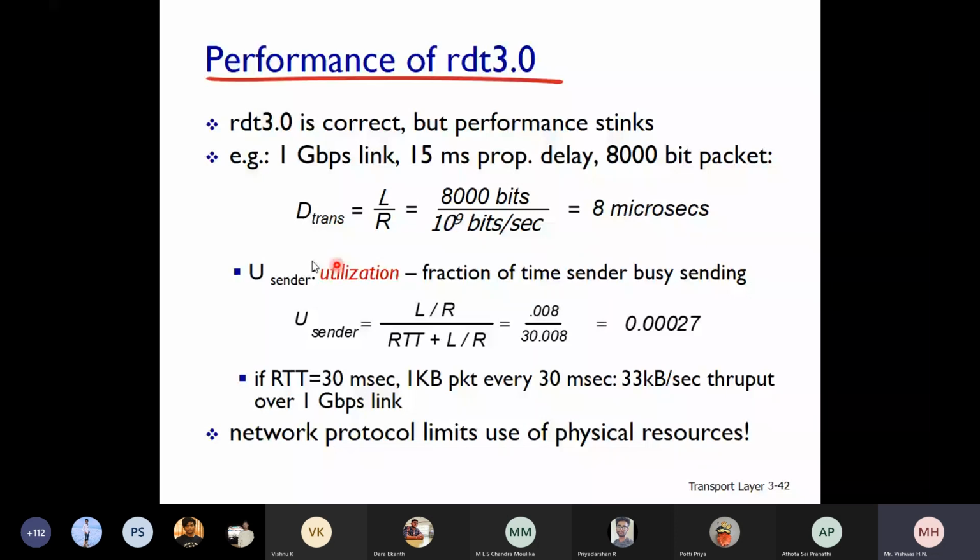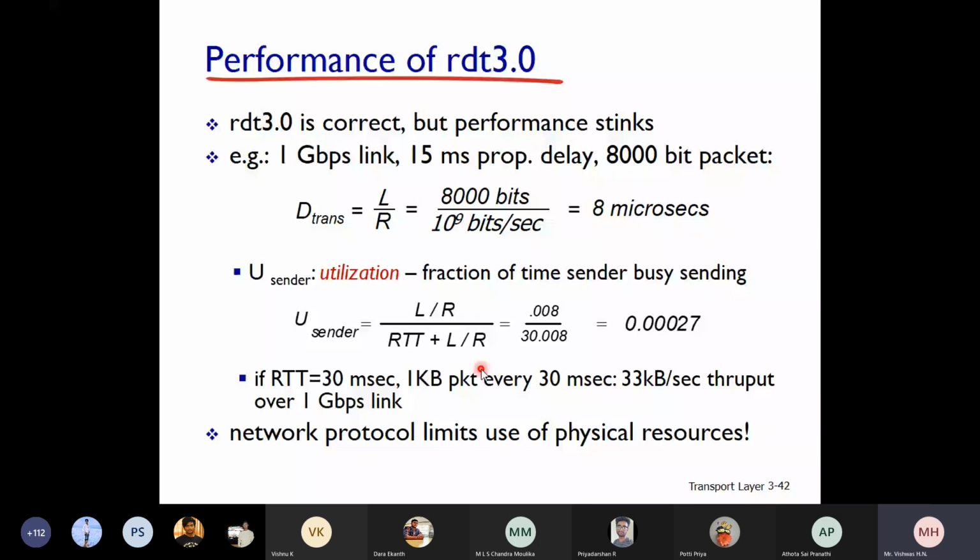Please note this formula, students: L by R divided by RTT plus L by R. So L by R is just 0.008 milliseconds, but for RTT plus L by R, consider the propagation delay is 15 milliseconds one way, and the two way RTT means one round trip time. That means 15 milliseconds plus 15 milliseconds put together is 30 milliseconds, and L by R is 0.008. So you are utilizing the sender only this much, 0.00027. That much only you are utilizing the sender.